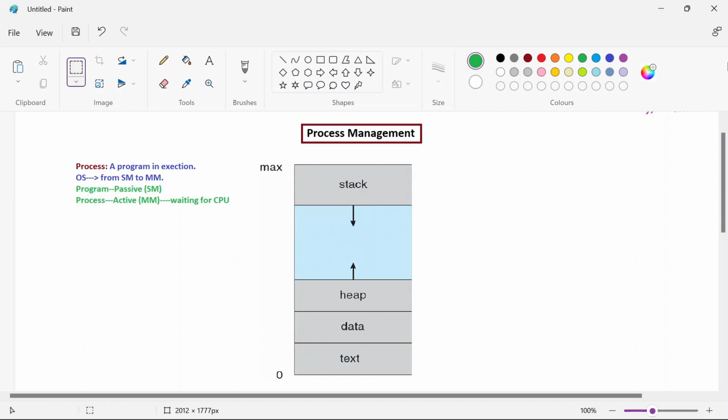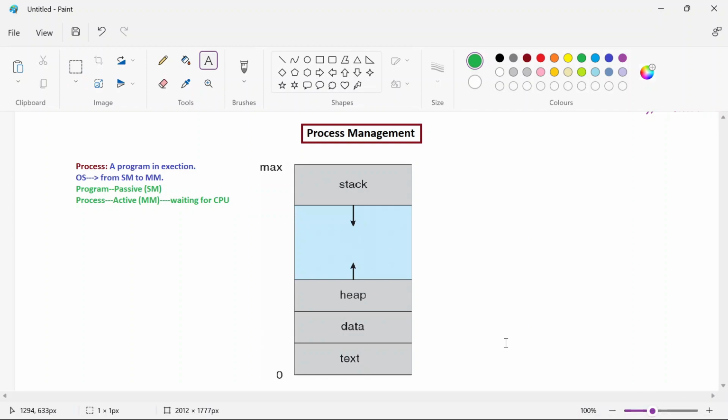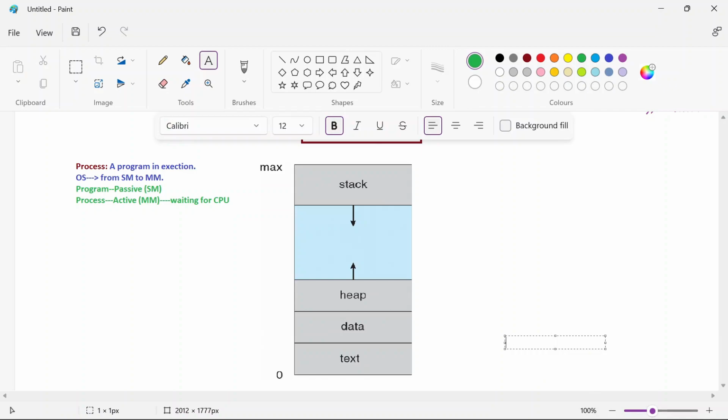Now we'll see what this text actually is. Text is nothing but the program code. Whatever program you are writing, let us consider addition of two numbers, you may be writing some set of instructions, isn't it? Those set of instructions are referred to as a program. So text contains all the programs that you have. Write down here: code.